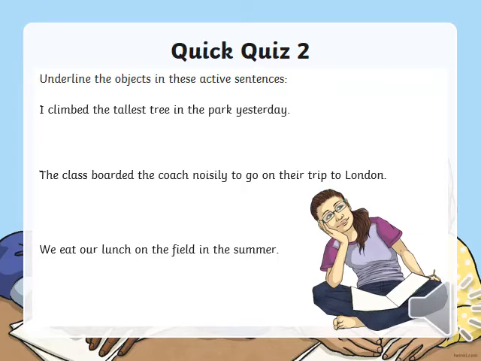Now we will move on to the last sentence. We eat our lunch on the field in the summer. So which is the object in this sentence? Very good. Lunch is the object in this active sentence.